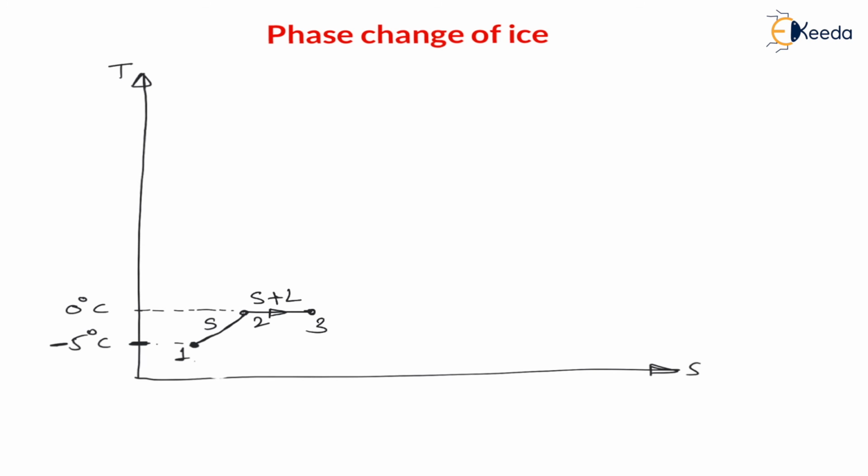Now once it reaches 3, on heating again there will be a temperature change, right? From 0 degrees Celsius to 100 degrees Celsius, it is in liquid state. And at 100 degrees Celsius it will start converting into vapor.